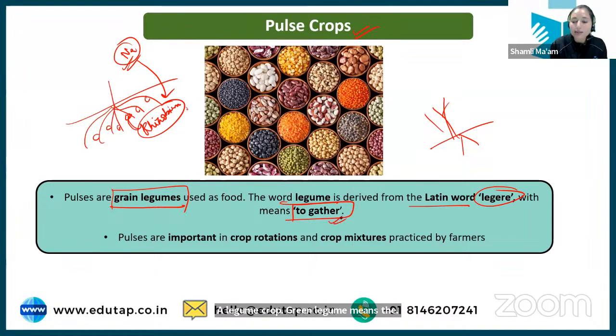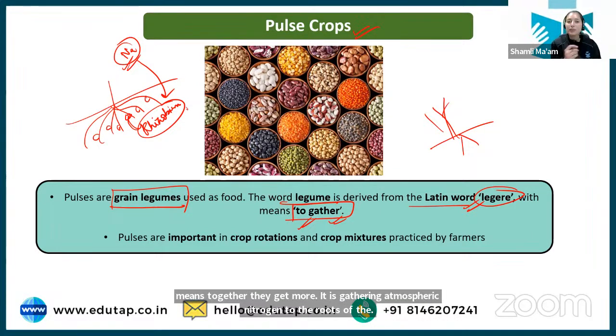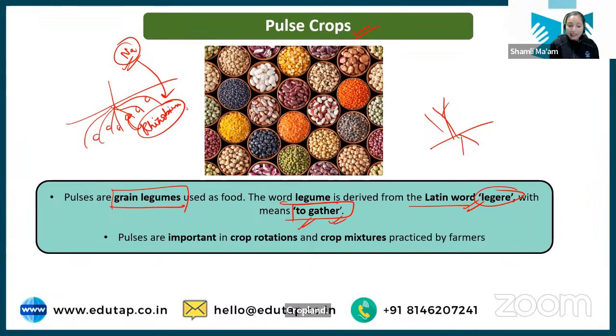Now, what does this term leger mean? It is gathering atmospheric nitrogen to the roots. So that is the meaning of pulses, or legume we can say. Leger, which means to gather. ठीक है? It is gathering atmospheric nitrogen to the roots of the crop plant. And that is the speciality of these pulse crops, and that is why they are important in crop rotation and crop mixture.